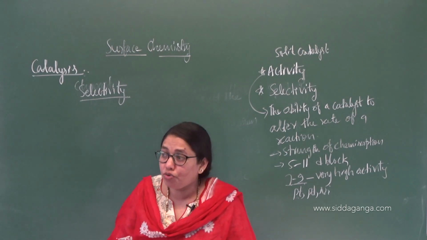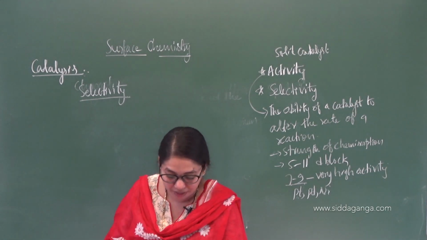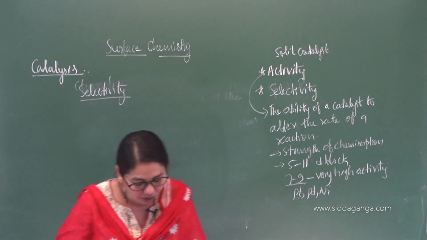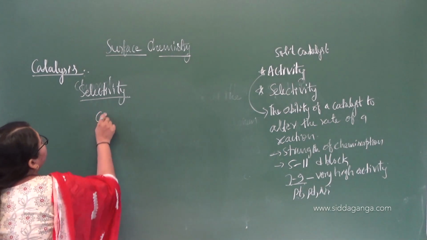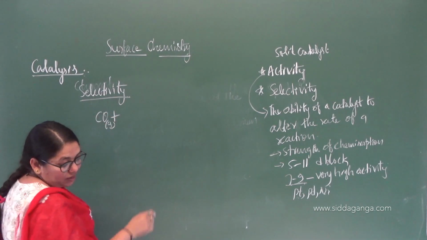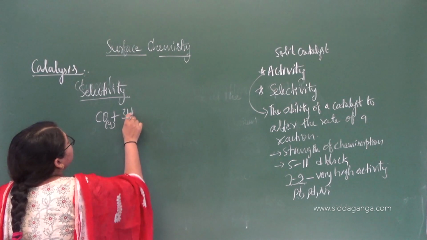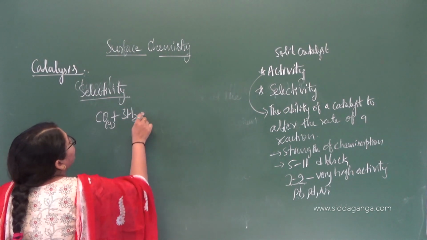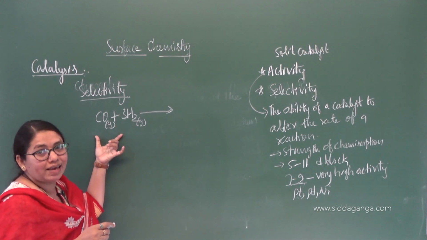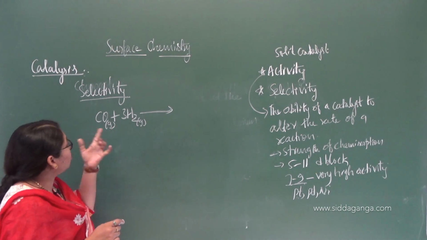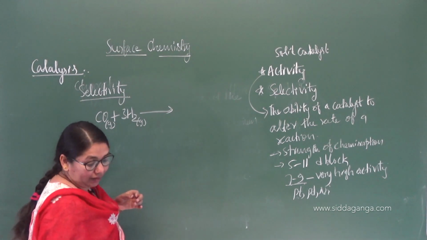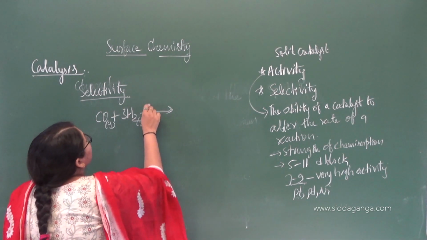So we can understand that with the help of a simple example that they have given. There is a reaction of carbon monoxide, in gaseous state, plus 3H2. What do you call this mixture? This is called synthetic gas, or syngas. So carbon monoxide plus dihydrogen gas, and the catalyst will be, for example, nickel.